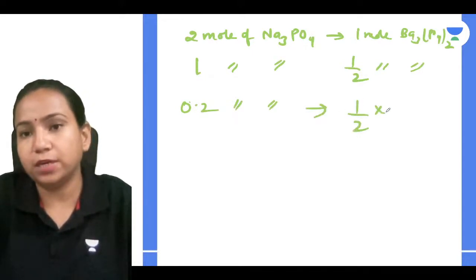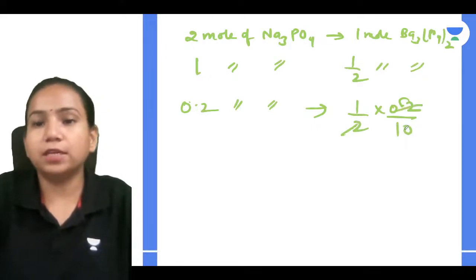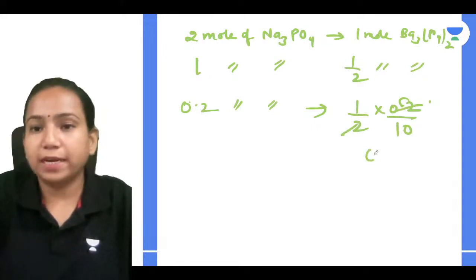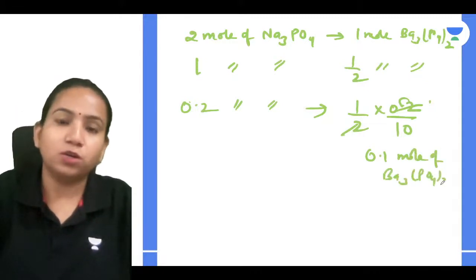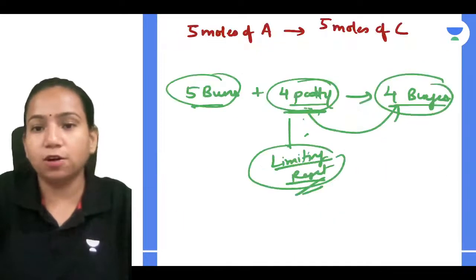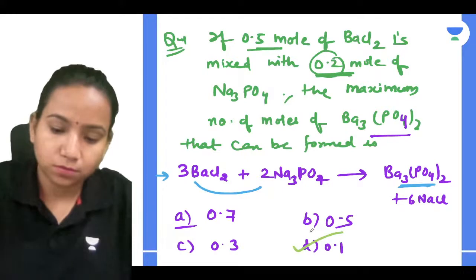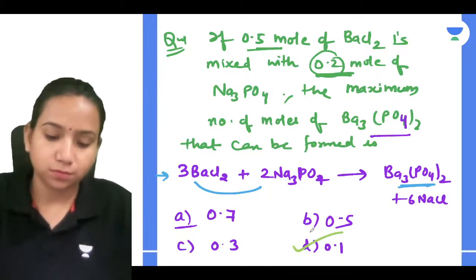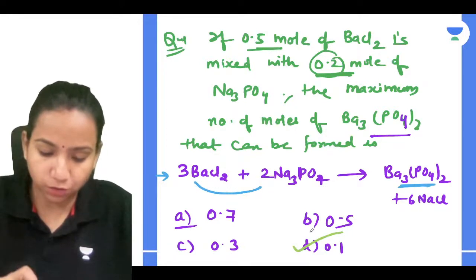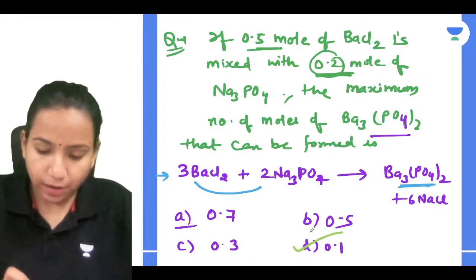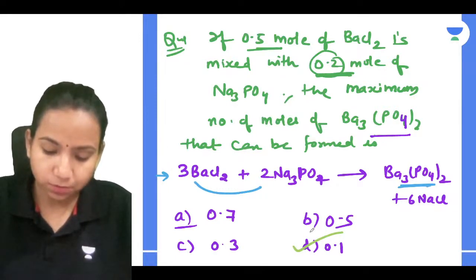So you will do 1 by 2 into 0.2. So how much will you get, guys? 2 and 2 will get cut, and you will get 1 by 10, that is 0.1 mole of Ba3(PO4)2. It means which is the correct answer? Option D. Yes. Clear with it? Very good, Anubhav. Everyone, Riddhima, you understood what the correct answer is?